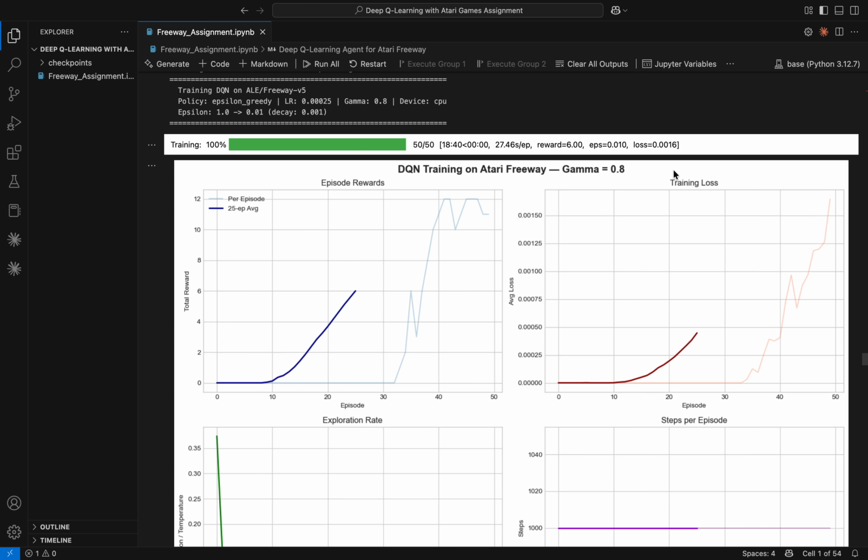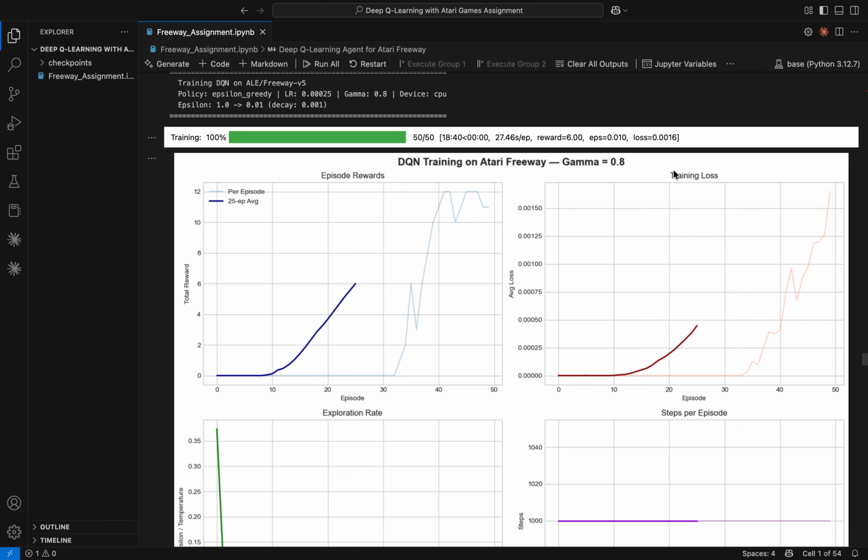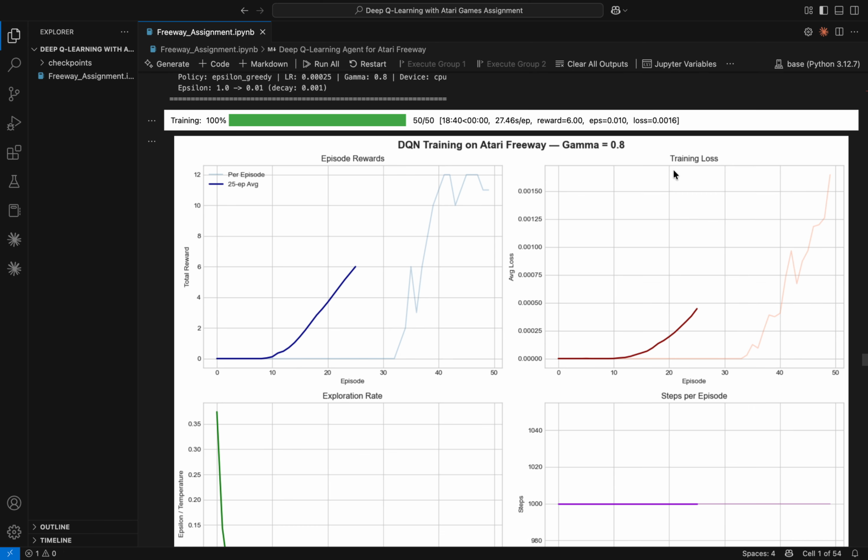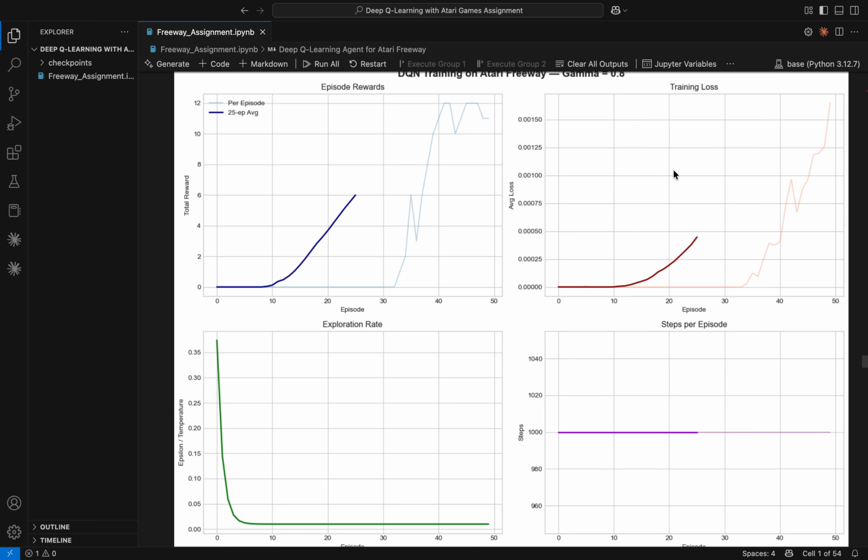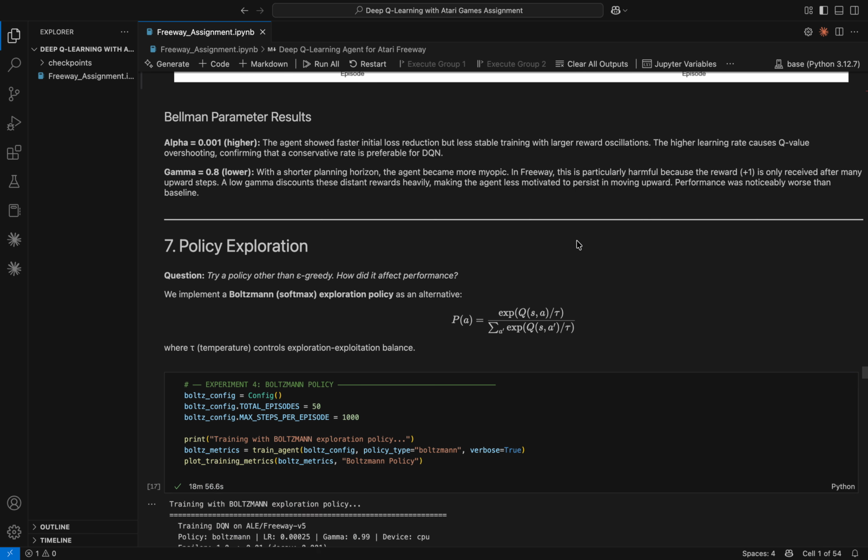Then I tried lowering gamma to 0.8 instead of 0.99. This gave a mean reward of 3, about half the baseline. The problem is that in Freeway, the chicken needs many steps to reach the top and get a +1 reward. With a lower gamma, the agent discounts that future reward too heavily, so it loses motivation to keep moving upward. This really shows why a high discount factor matters in long horizon tasks.